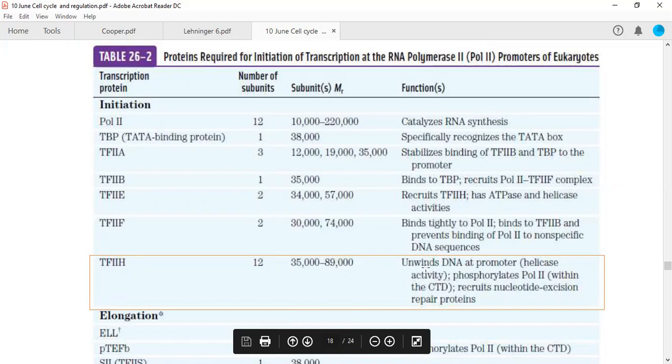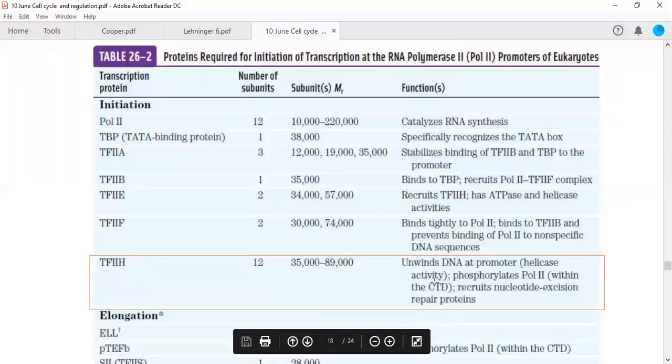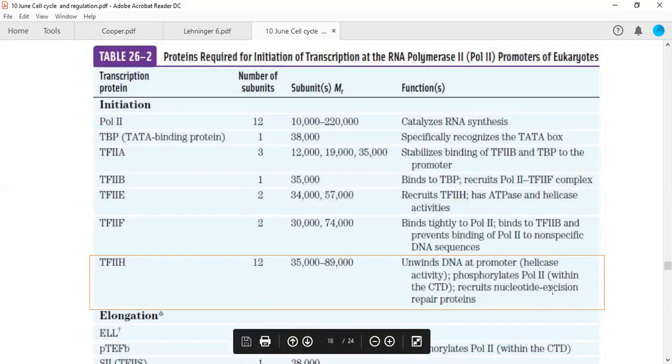What are its functions? It unwinds DNA, so it has helicase activity. Therefore it is called H, for helicase activity. It also has kinase function, so it phosphorylates polymerase 2 within the C-terminal domain and recruits nucleotide excision repair proteins. This is a different function. If during transcription it wants to remove some nucleotides and repair them, it has this function, so it can recruit those nucleotide excision repair proteins.